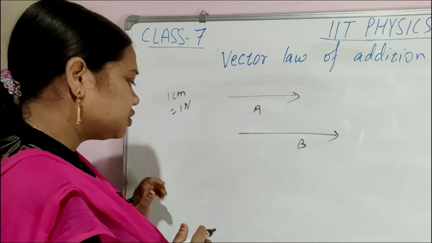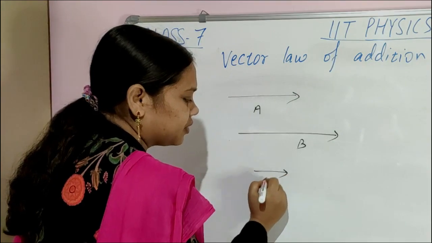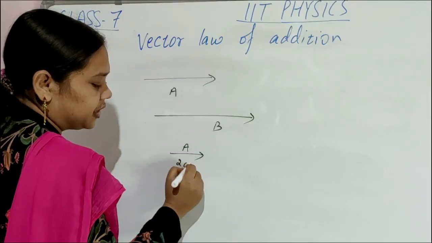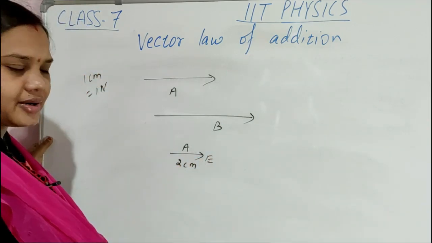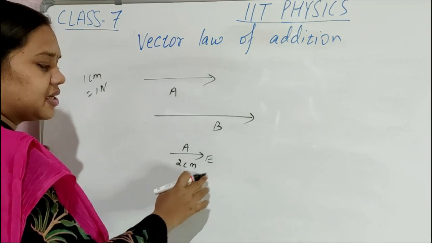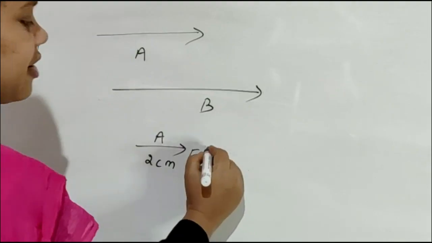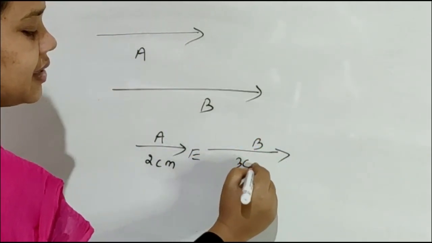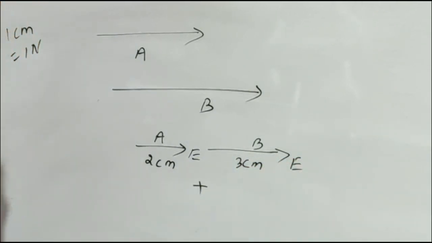Clear? Now suppose you have to add two vectors. Suppose there is a vector A, that is 2 centimeter, east direction. There is another vector, vector B, 3 centimeter, east direction. Now you have to add up these two vectors.